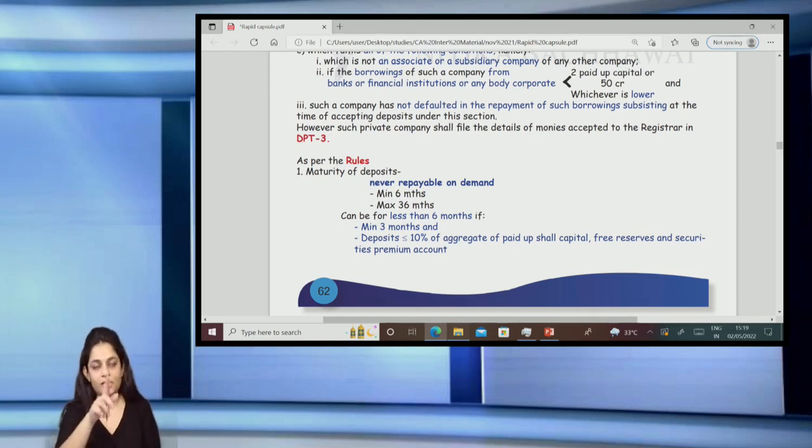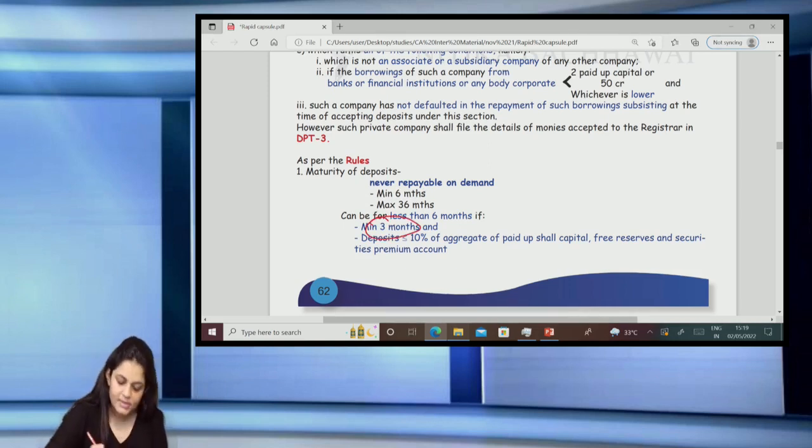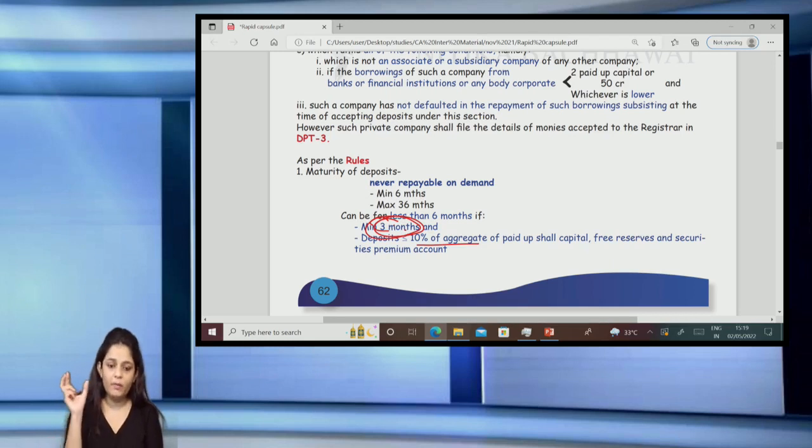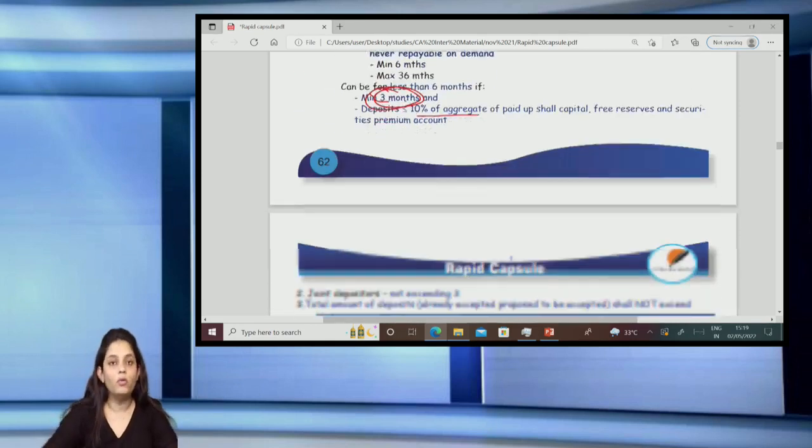It can be less than 6 months, but it can never be less than 3 months. Minimum is 3 months, provided these deposits, which will mature in 3 months, do not exceed 10% of the paid up capital, free reserves and securities premium. So the minimum period is 6 months, but I can have it for less than 6 months if it is minimum 3 months, and the total deposits which will mature in 3 months do not exceed 10% of the paid up capital, free reserves and securities premium. I hope it is clear till this point. It is clear to all of you, right?